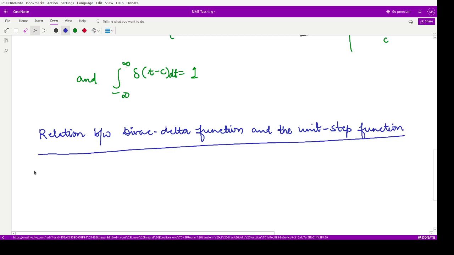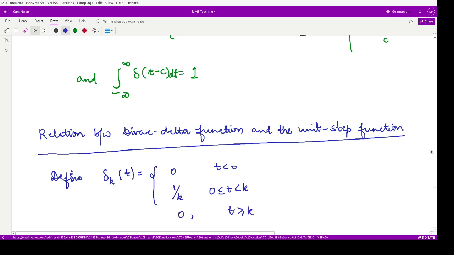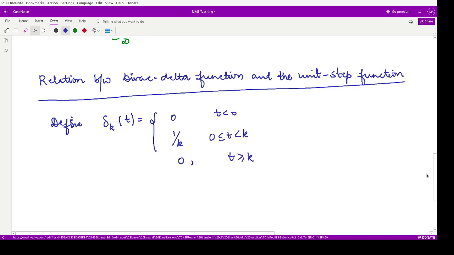So for that, what we do, we define the Dirac delta function like this: delta k of t, where k is a positive number. This is 0 whenever t is less than 0. Whenever t lies between 0 and k, its value is equal to 1 by k, and it is equal to 0 whenever t is greater than or equal to k. So this is the definition for Dirac delta function.